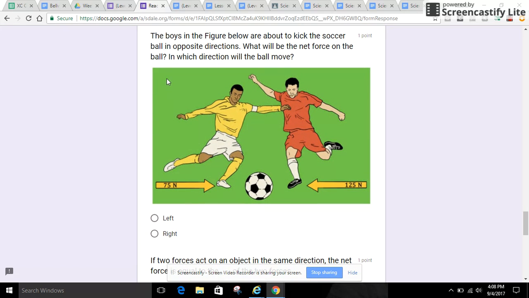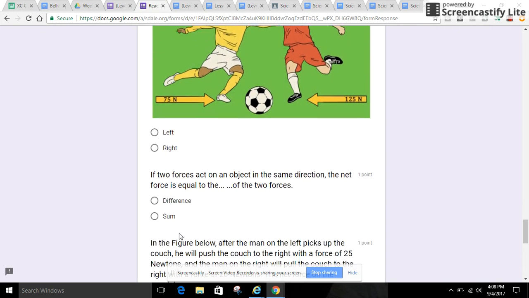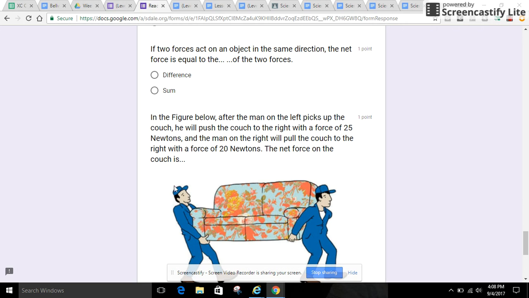Next question. The boys in the figure below are about to kick the soccer ball in opposite directions. What will be the net force on the ball? In which direction will the ball move? Left, right. Next question. If two forces act on an object in the same direction, the net force is equal to the of the two forces. Difference, sum.